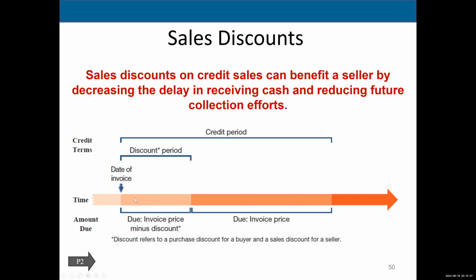If they miss it and pay after the 10 days, the whole thing will be due in the credit period. In 2/10, net 30, that's the net 30 part. The credit period would be 30 days. If they pay at the end of the credit period, they don't get a discount. They have to pay the full invoice price.